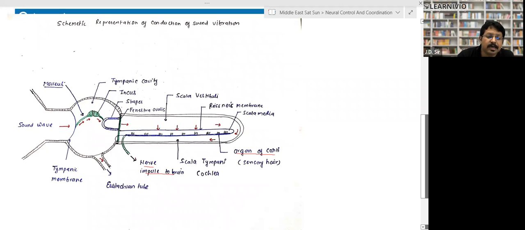They are sensory hair. They receive the stimulus, and after receiving it, they transfer the stimulus in the form of nerve impulse to the brain, right? And extra sound goes out of the body from the tube called the scala tympani, and then it reaches the Eustachian tube. The extra vibration is taken out of our body through the Eustachian tube. The Eustachian tube also maintains the pressure of our ear, right? So this was the mechanism of listening.